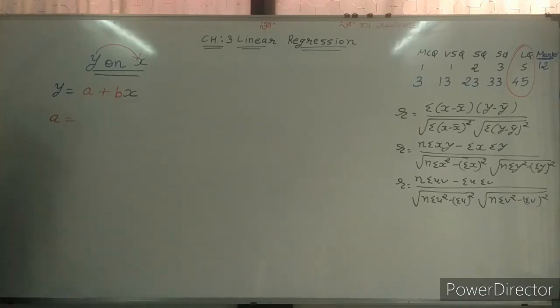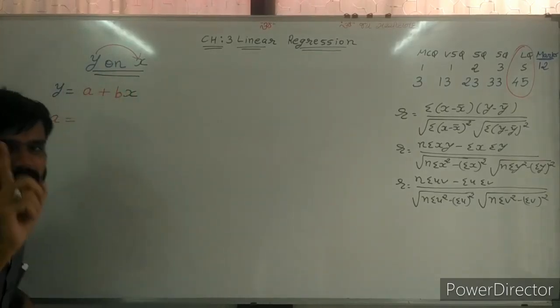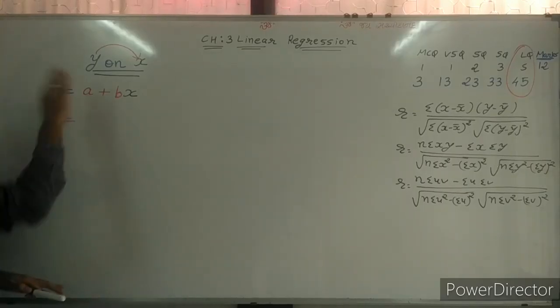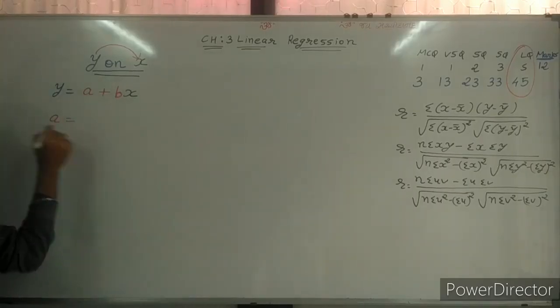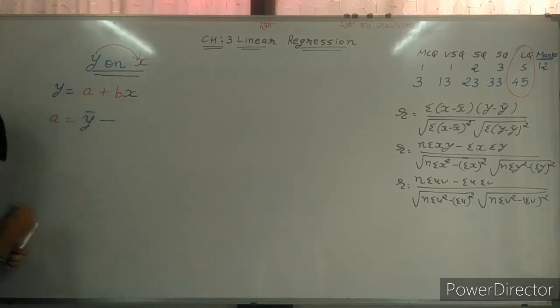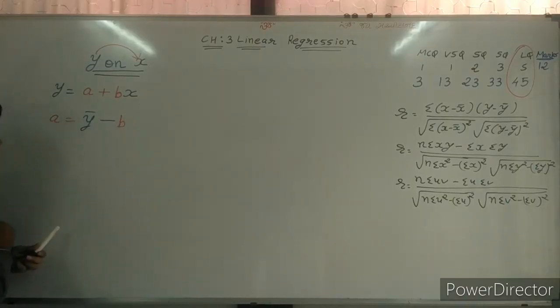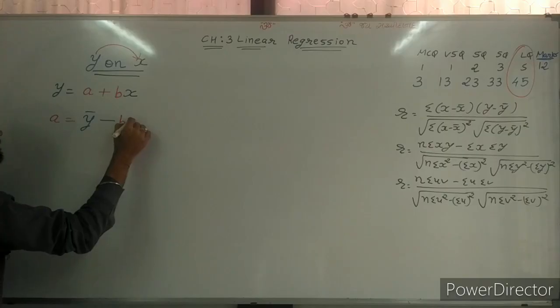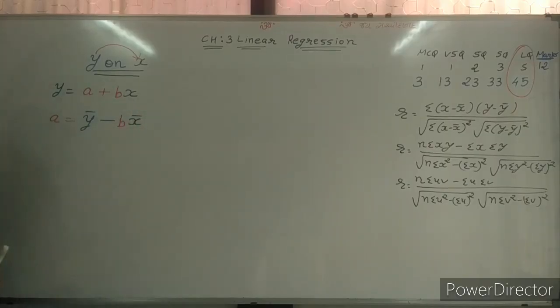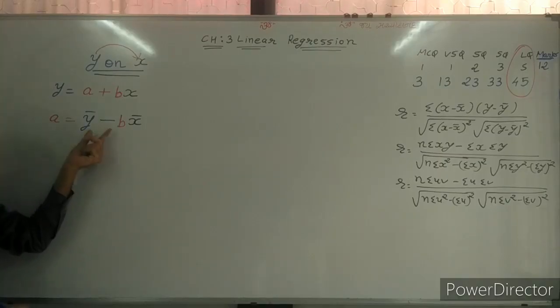So what is the formula of a? Here y depends on x, and in your syllabus only y on x is there. So y bar first: y bar minus b x bar. Y depends on x, so y bar first, y bar minus b x bar.